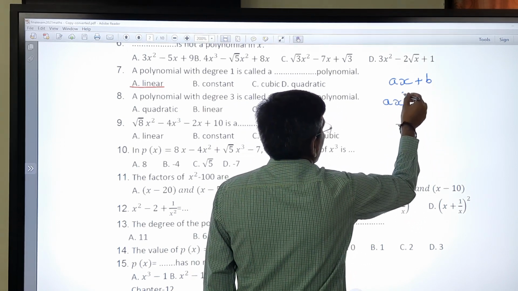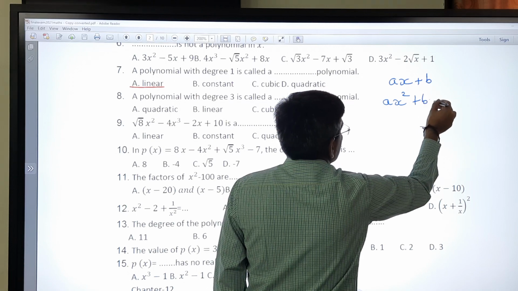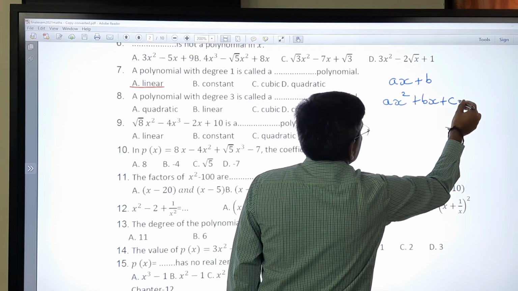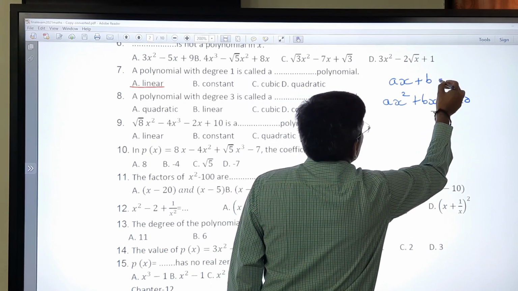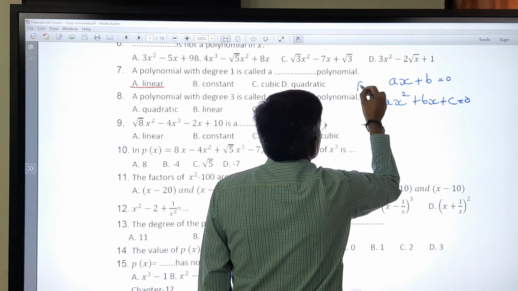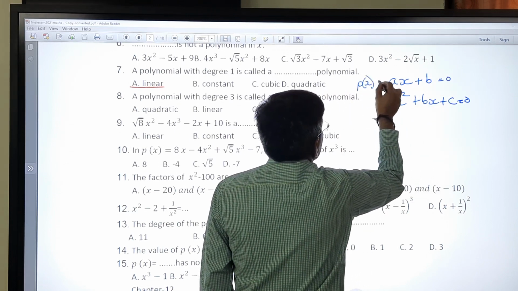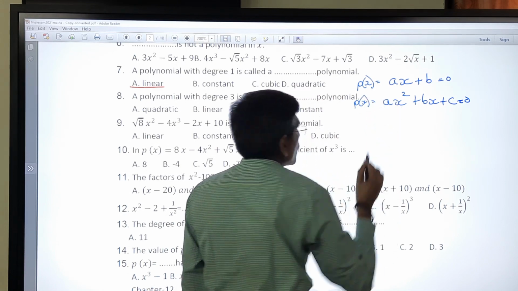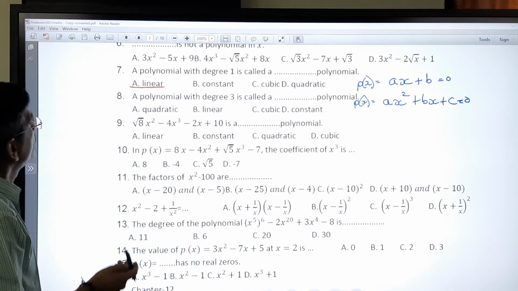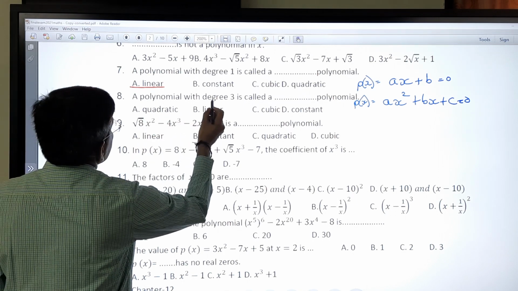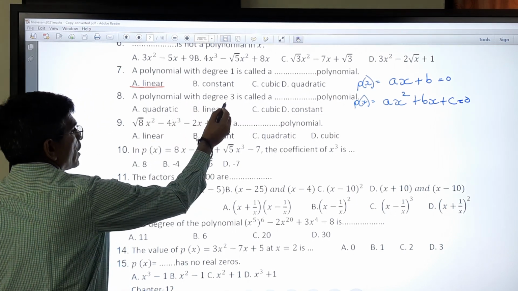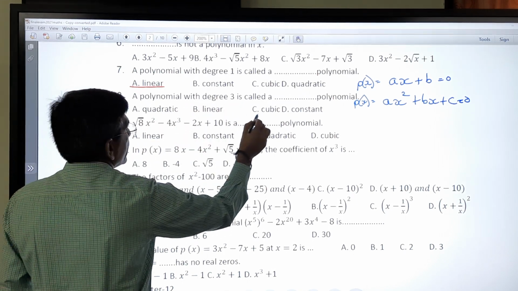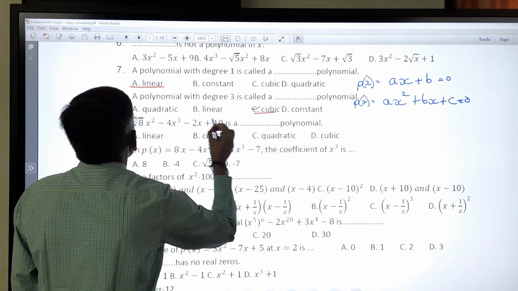ax square plus bx plus c is equal to 0. So that is p of x. Here it is linear. Here it is quadratic. So with 3 degrees there, polynomial with degree 3, we can say it is a cubic polynomial.